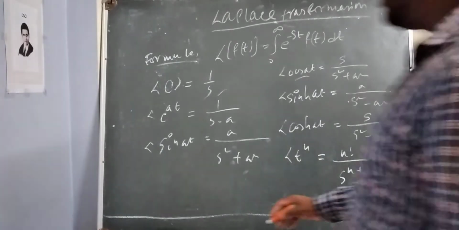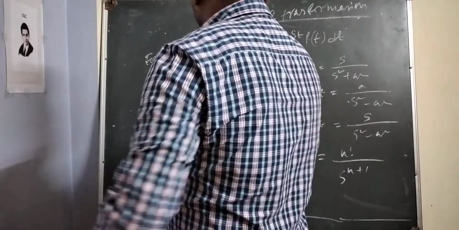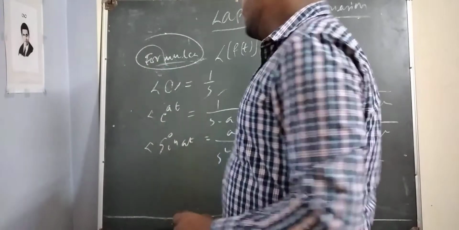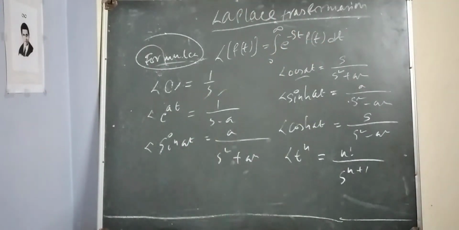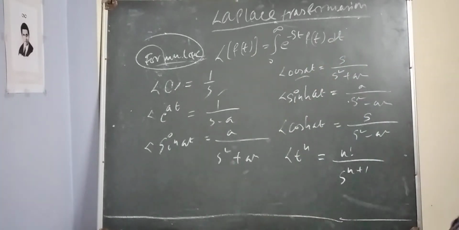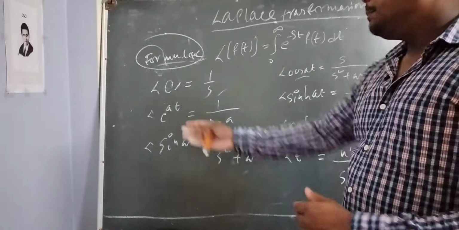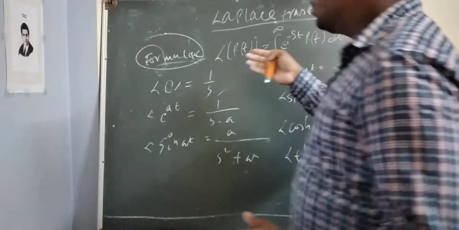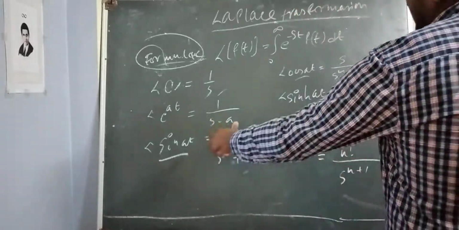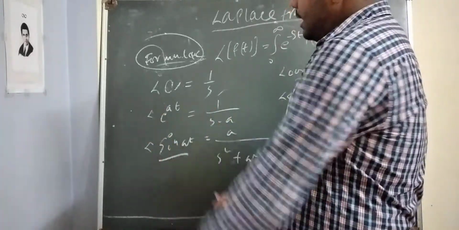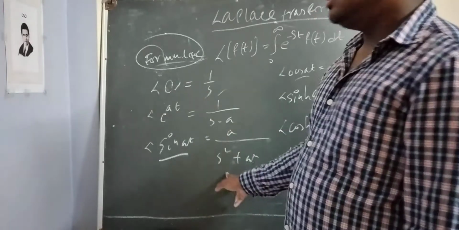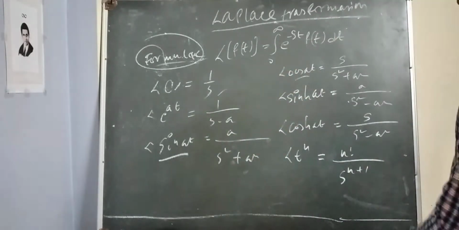So the formulas are: Laplace of 1 is equal to 1 upon s. Laplace of e to the power at is equal to 1 by s minus a. Laplace of sin at: if sine is there, then you have to put a in the numerator, and in the denominator you have to write s square plus a square.